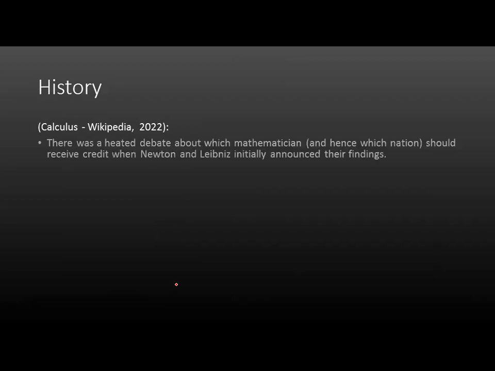So because of that, there was a heated debate. So they were like, okay, wait, this is my contribution. How did you come up with yours? Wait, that's impossible. This is mine, and blah, blah, blah. Right? So there was a heated debate.